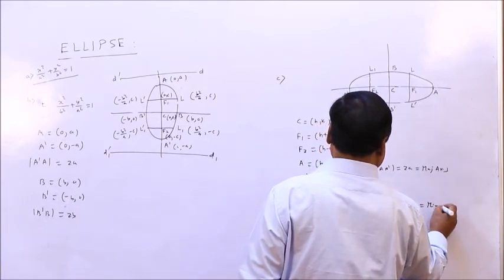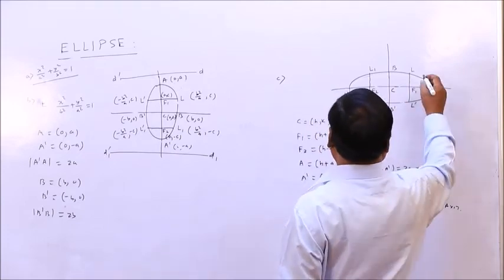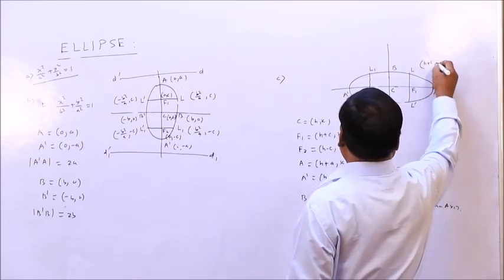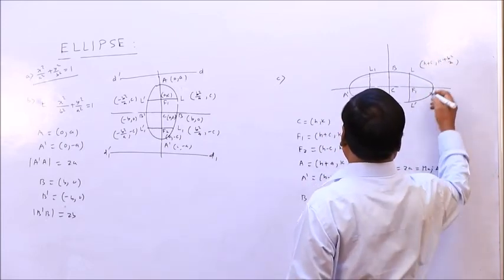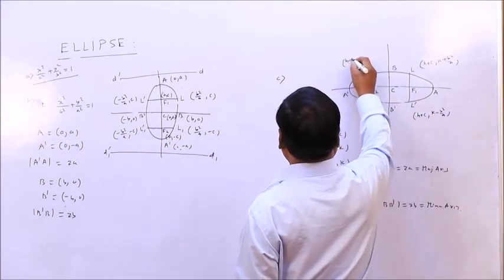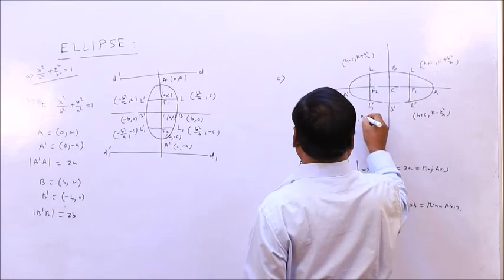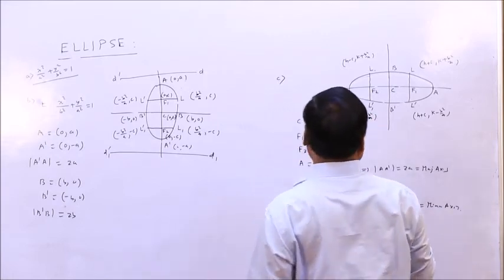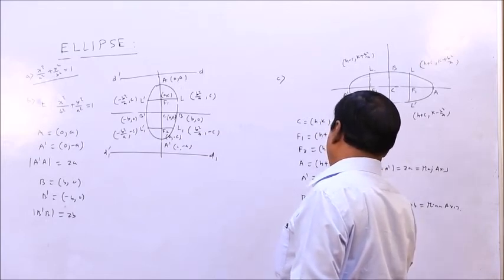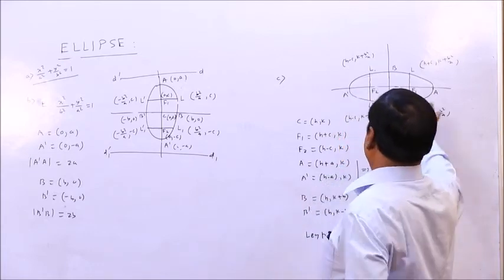This is the minor axis. So similarly, L will be H plus C, K plus B square by A. This is H plus C, K minus B square by A. This is H minus C, K plus B square by A. This is H minus C, K minus B square by A. Followed? So similarly, you write yourself, and the length of the latus rectum will be 2B square by A. I have written everything here.